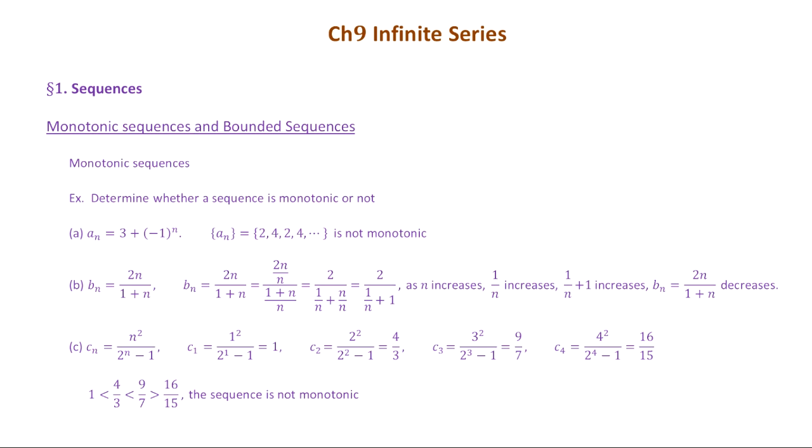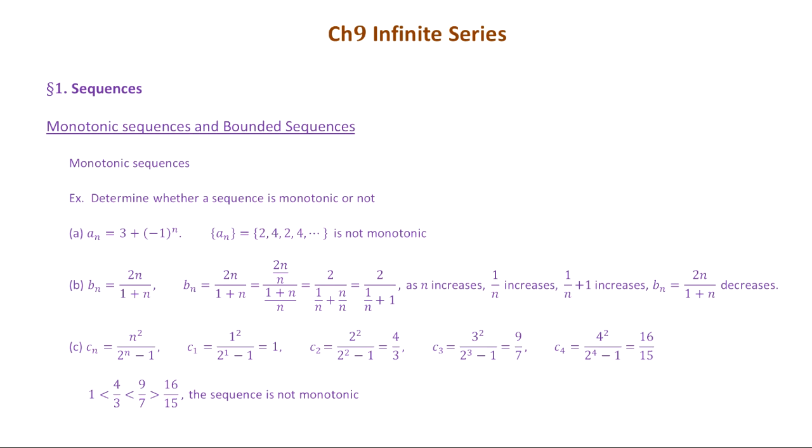So that's C1. And for C2, just plug in 2 for n. So you get 2 squared on the top and 2 to the 2 minus 1 at the bottom. 2 squared is 4, so you get 4 over 3. So that's C2. And for C3, plug in 3 for n, so you get 3 squared on the top and 2 to the 3 minus 1 at the bottom. 3 squared is 9, 2 cubed is 8, 8 minus 1 is 7. So we get 9 over 7 for C3. C4 will be 4 squared over 2 to the 4 minus 1. So that'll be 16 over 16 minus 1, which is 15. So we got 16 over 15 for C4.